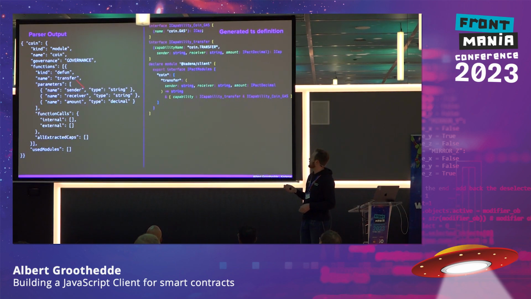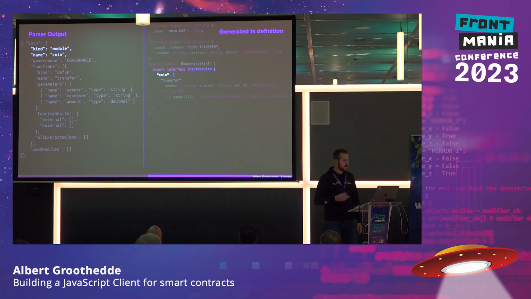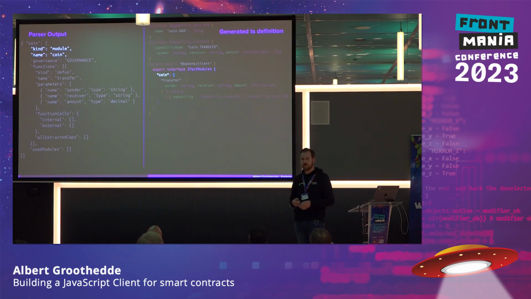Now from this syntax tree, we actually want to make a type definition. This is a type definition for the smart contract for the client. So what does it mean? Basically we just generate this with string concatenation. Very simple, very straightforward. But we can do that because we have all the information neatly prepared here in the